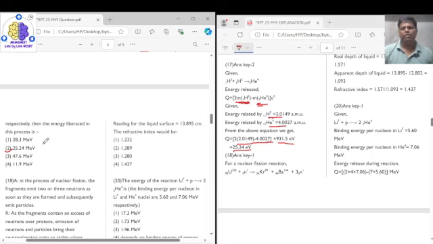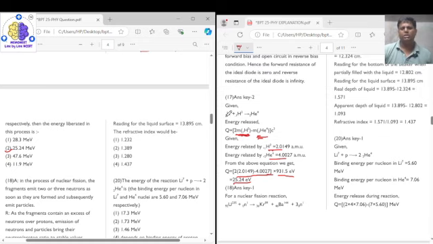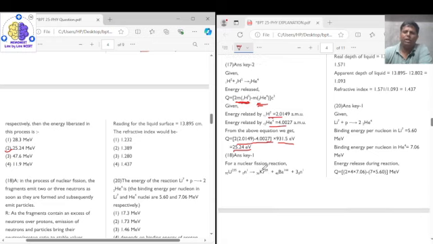25.24, right? What we are simply doing here is calculating the mass defect, that is, the mass of the reactants minus the mass of the product gives you the mass defect, and this mass defect will be in AMU. When one AMU corresponds to 931.5 electron volts, this amount of AMU will result in an energy which will be this mass defect times 931.5 electron volts, and this would result in 25.24 electron volts. So the correct answer for question number 17 is option 2.